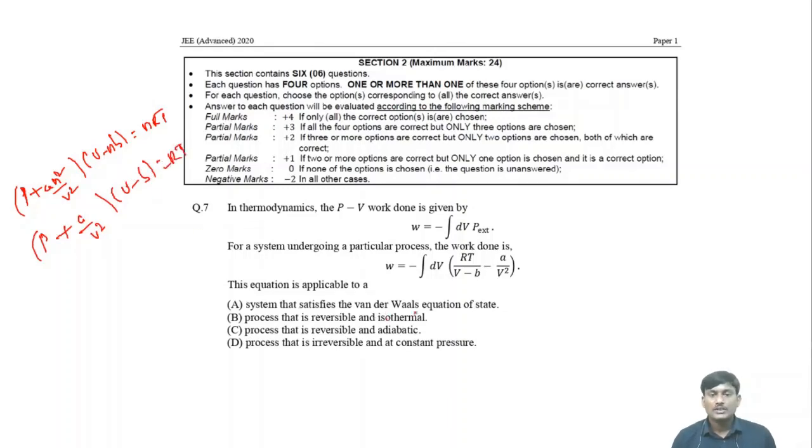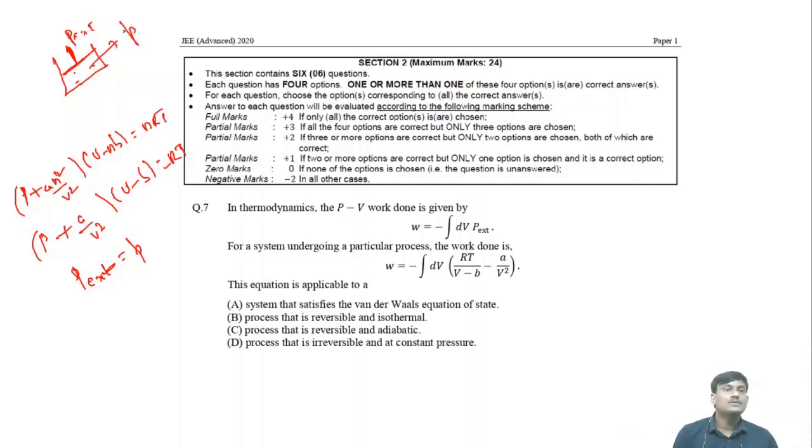Okay, well, let us take options. System that satisfies the van der Waals equation of state. Okay, suppose P external is equal to P. What is P external? Okay, this is the external pressure, and this is the pressure of gas.